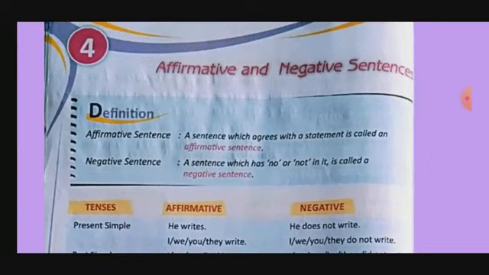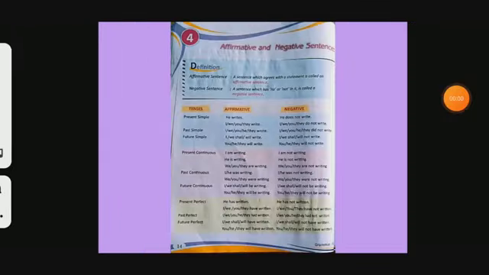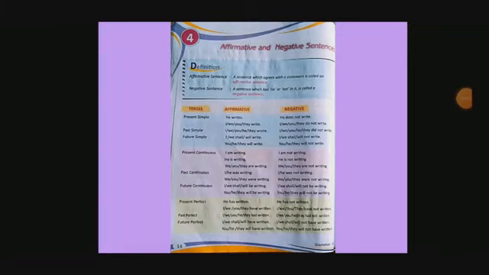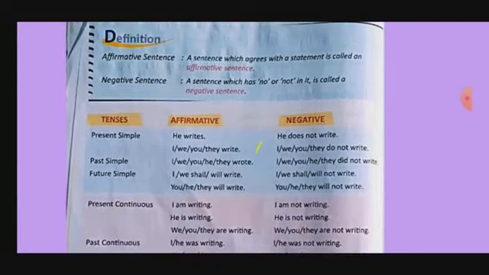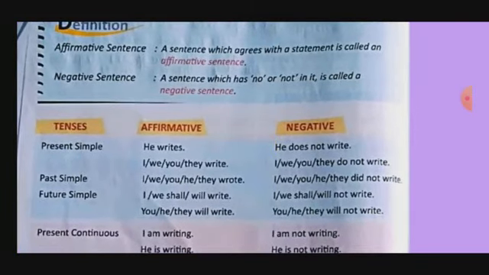Now here, chapter number 4. Affirmative and negative sentences. So my dear students, first of all, we should know what a tense is. Tense tells us about time, when the action happens, happened, and will happen. Okay. Affirmative and negative sentences. A sentence which agrees with a statement is called an affirmative sentence, where there is no negation. A sentence which has no or not in it is called a negative sentence.